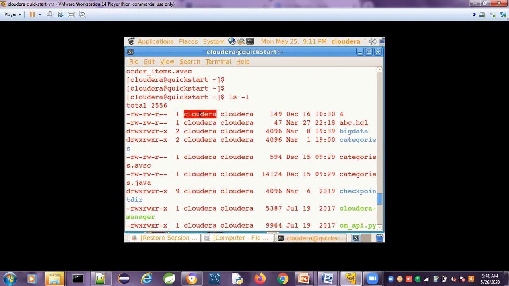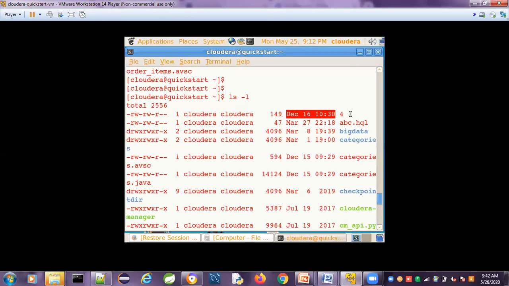So what is the owner of this file? What is the username? Cloudera. Which group does this user belong to? Cloudera group. What is the size of this file? 149 bytes of data is present. When was it created? December 16, 10:30 a.m.